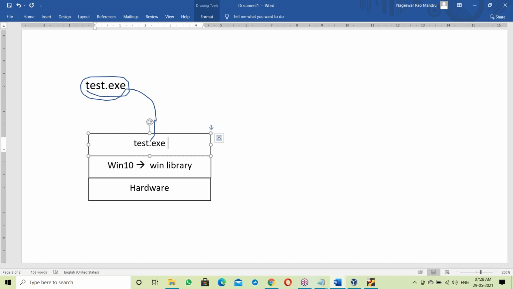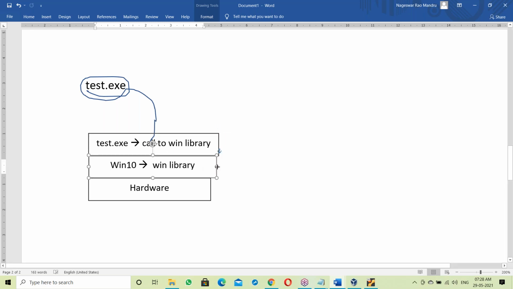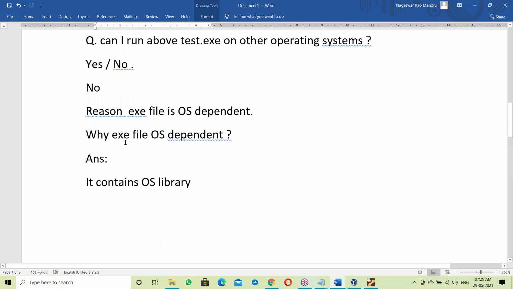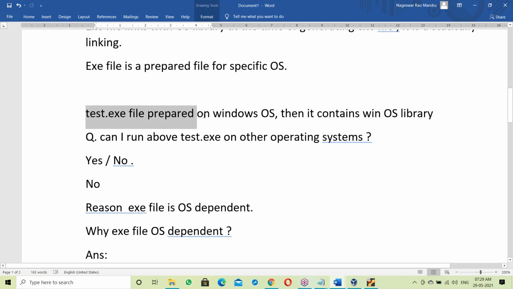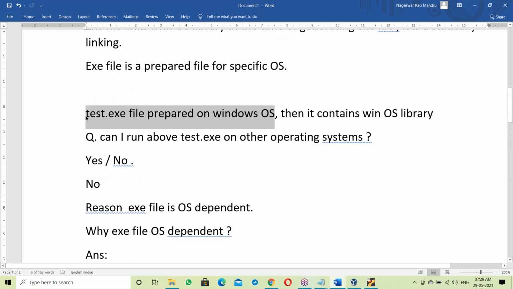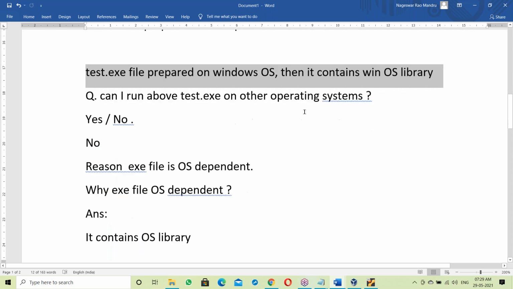When you try to run it here, this test.exe file makes a call to Windows library. See, the test.exe file was prepared on the Windows base, so it contains Windows library.